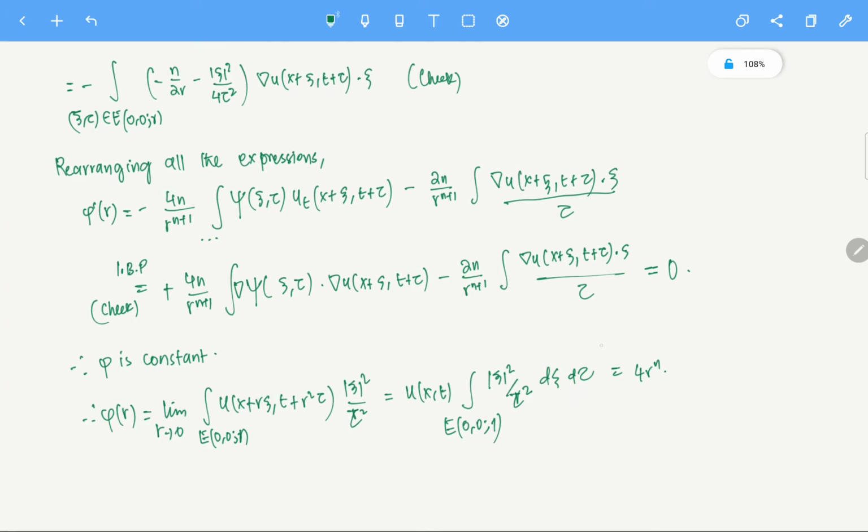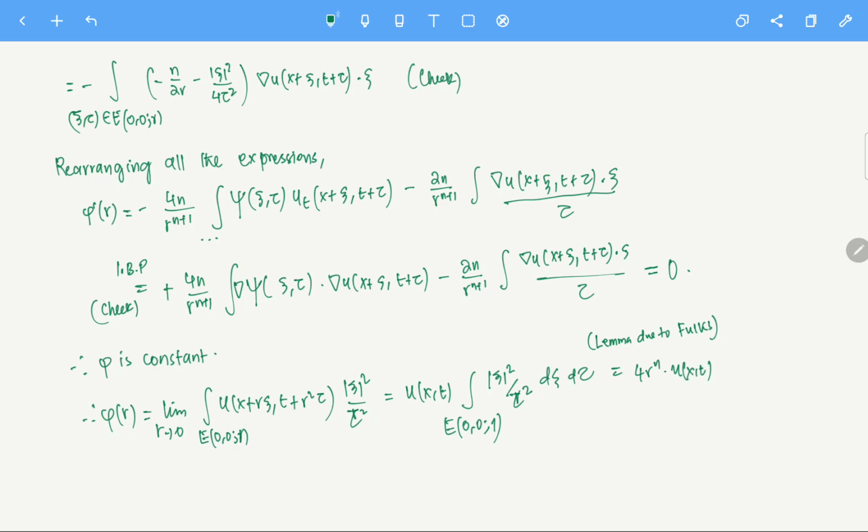So this is a lemma due to, if I recall, Fuchs. So this is u of x, t. Is it clear?